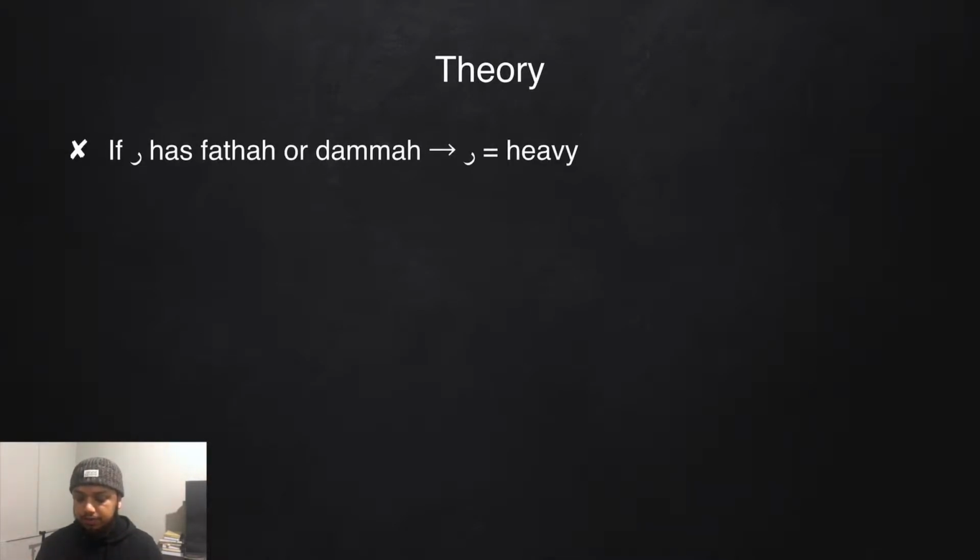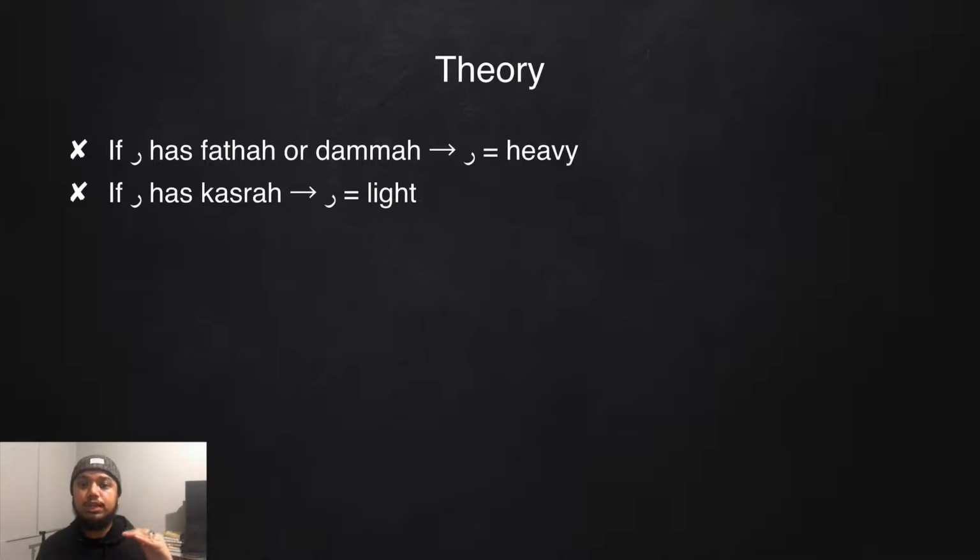So first and foremost, we will look at the simple rules, and this does apply to the vast majority of cases, in all honesty. If a Ra has a fatha or a dhamma on it, then it's full mouth, it's heavy, and if a Ra has a kasra, it's light. So the default rule is if Ra has fatha or dhamma, it's full mouth, Ra, Ru. If it's kasra, it's light, Ri.